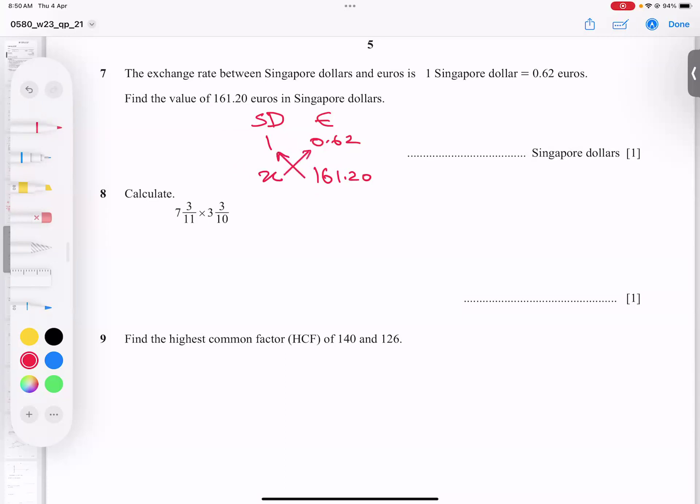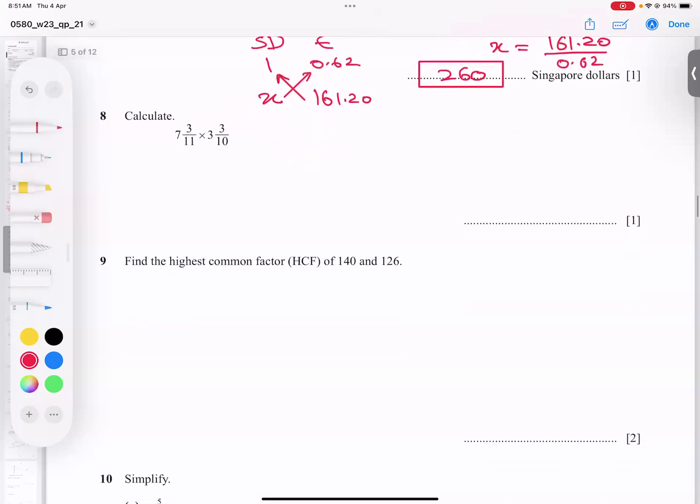Basically, this multiplies with that: x times 0.62 equals this times this, so 1 times 161.20. And the one multiplying with x will divide. So 161.20 divided by 0.62. If I check in the calculator, it gives me 260. So it means we get 260 Singapore dollars. I hope the concept is clear.